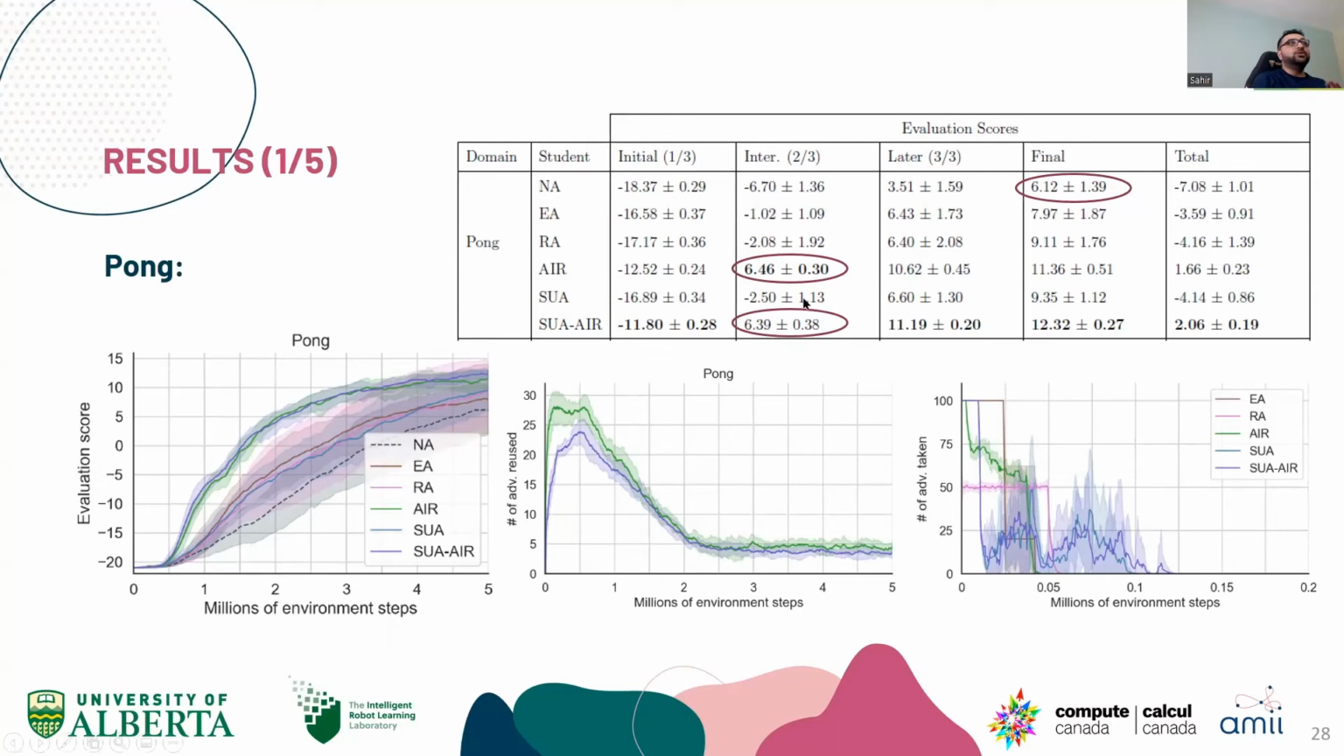One example here is that in the intermediate stages, AIR and SUA AIR achieve a performance that the no advising agent achieves only at the very end. So it's like a 1.5 times speed up, just to take an example. On the bottom, we have billions of random steps. On the y-axis, we have the evaluation score. And here on the right, we have the number of advice reuse and the number of advice taken.